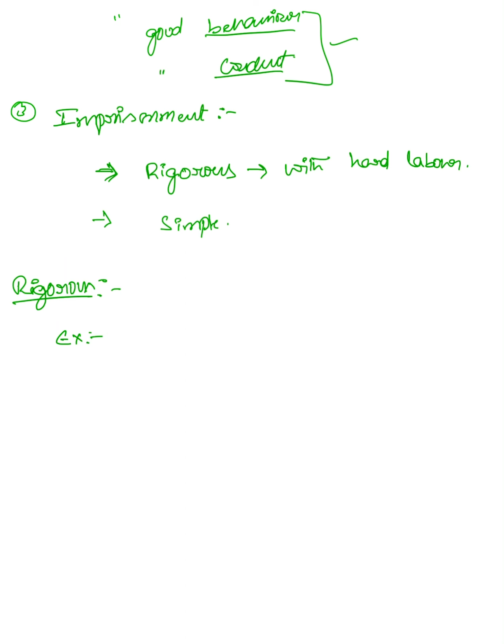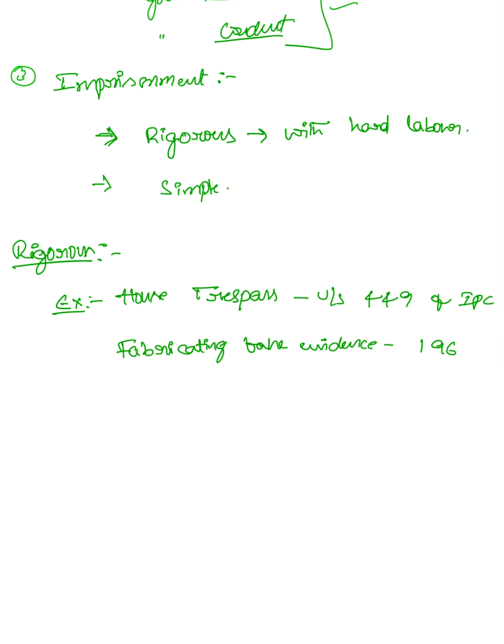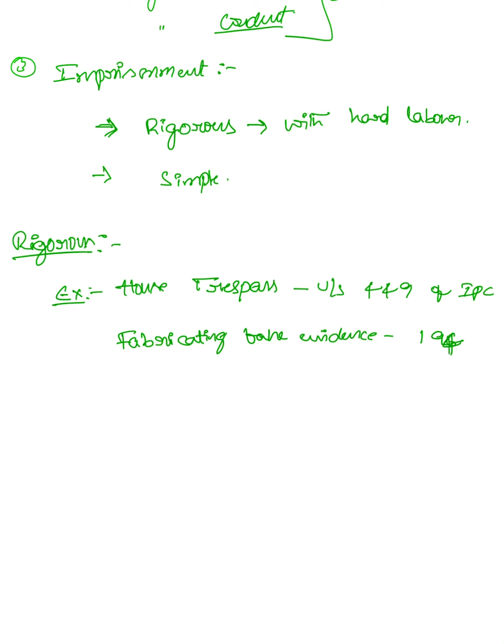For example, house trespass under section 449 of IPC, and fabricating false evidence under section 194 of IPC. For such offences, rigorous imprisonment may be imposed.